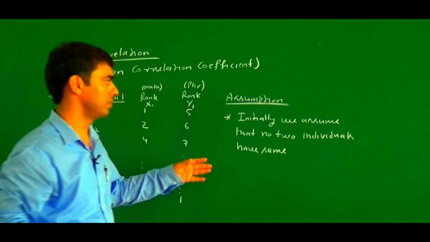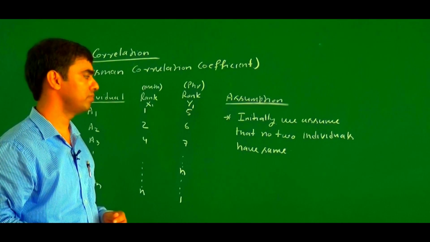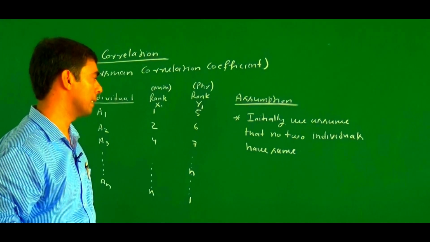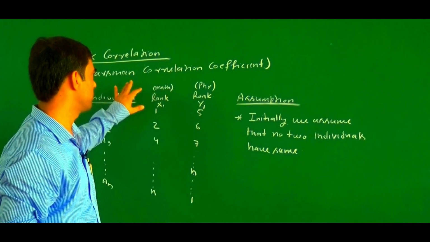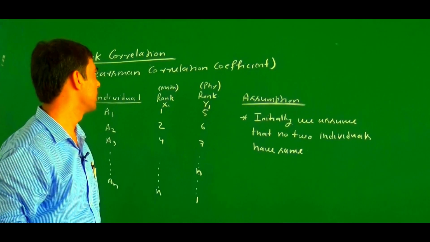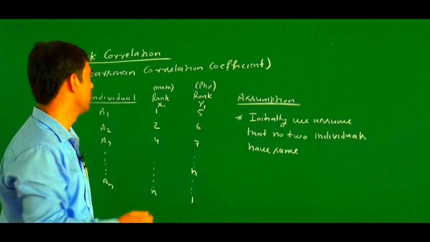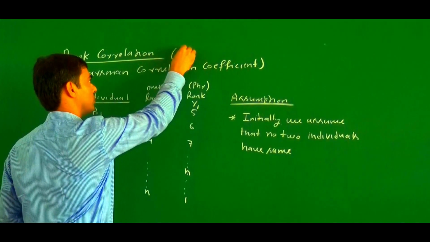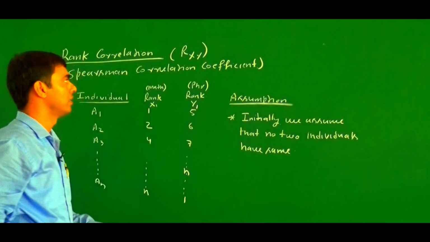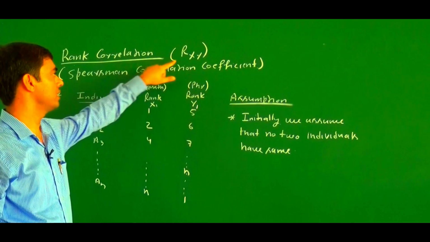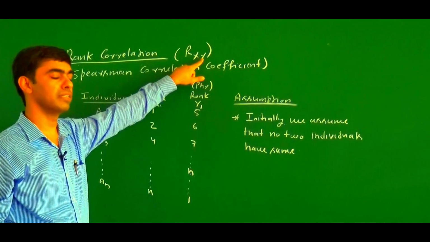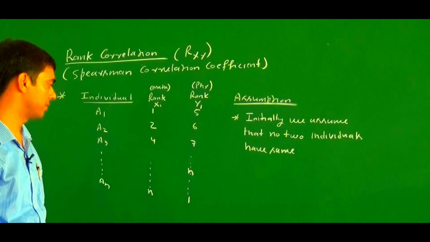Later on we will overcome this assumption, and see what the change is in the formula of rank correlation, or Spearman rank correlation. What is the standard notation? The standard notation is a capital R of X and Y, means the rank correlation coefficient between variables X and Y, where the rank of X is given and the rank of Y is given.